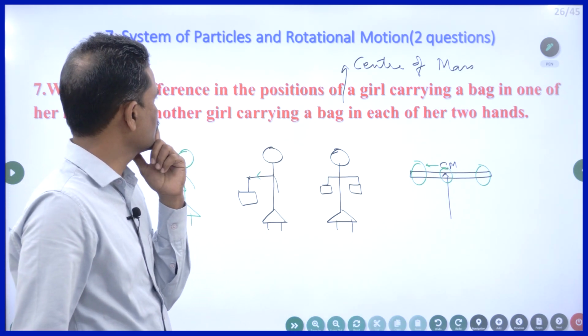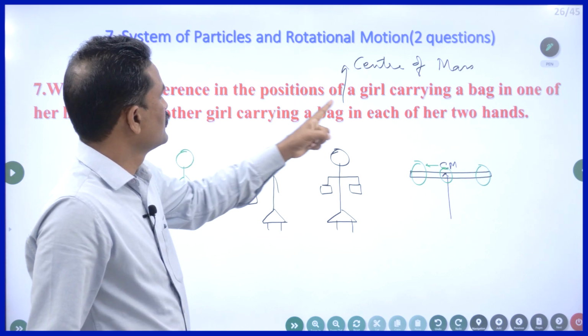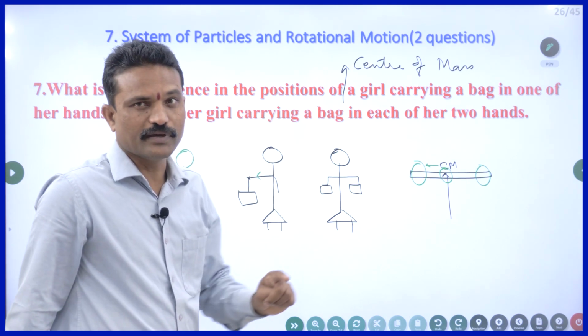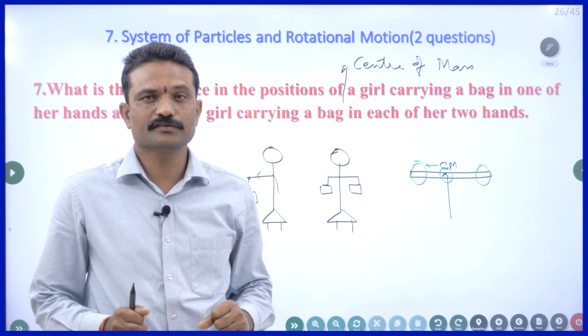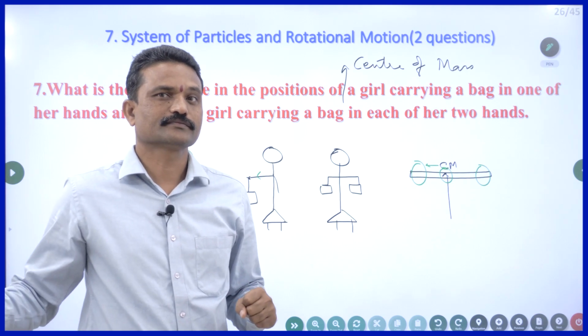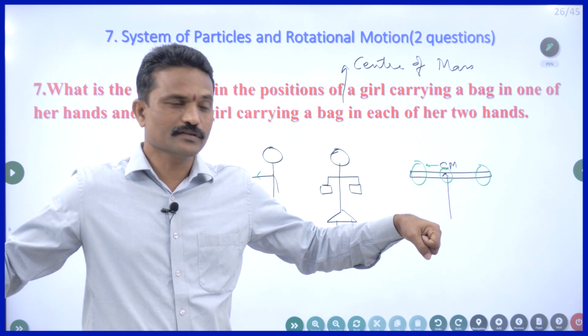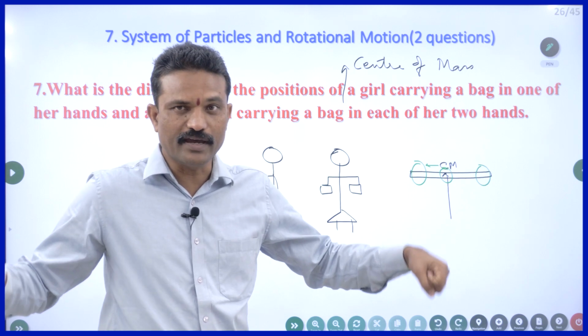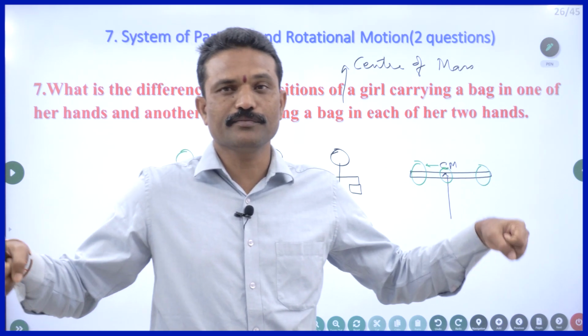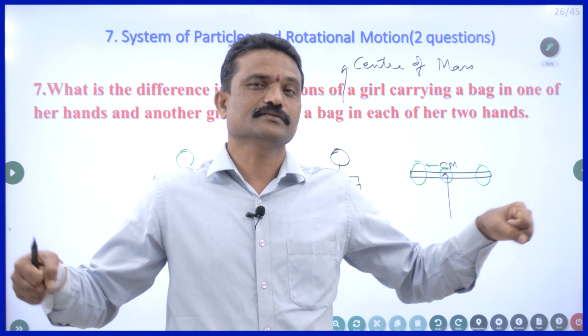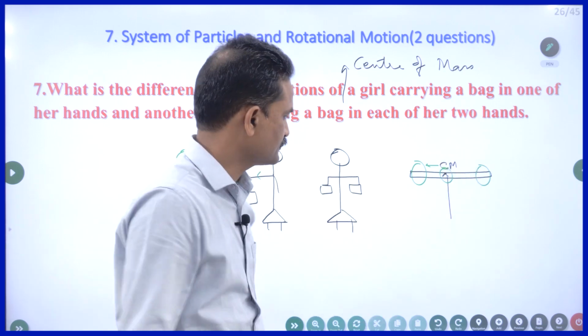So what I mean to say is, when the girl is carrying a single bag, the center of mass moves towards that bag. When she is moving with two bags, then her center of mass remains at the same position. That's the answer.